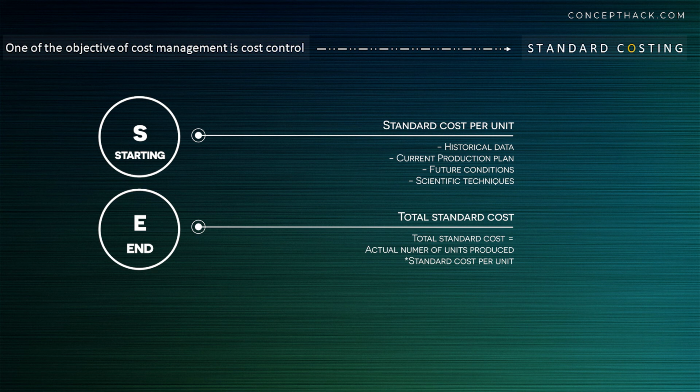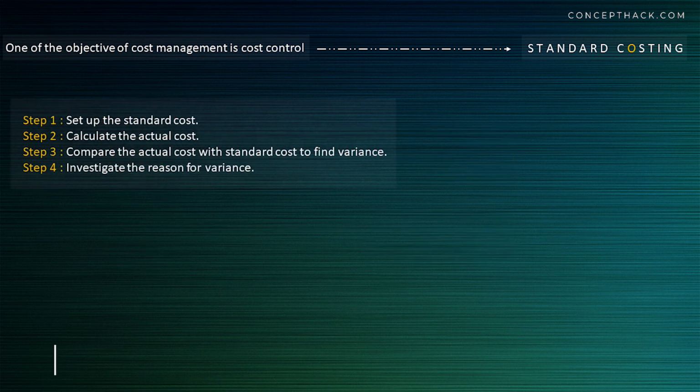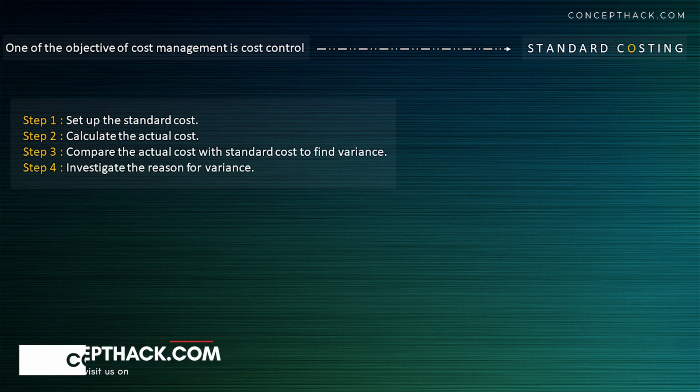We can summarize this video with process of standard costing, that is, step 1, set up the standard cost. Step 2, calculate the actual cost. Step 3, compare actual cost with standard cost to find out the variance. And step 4, investigate the reason for variances.